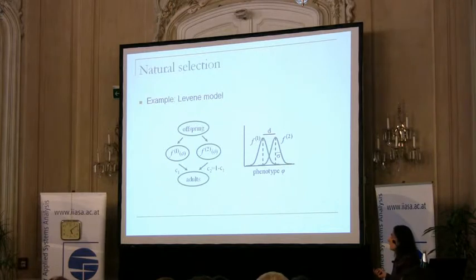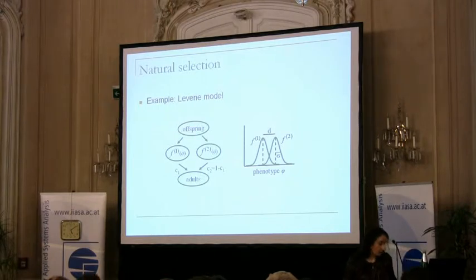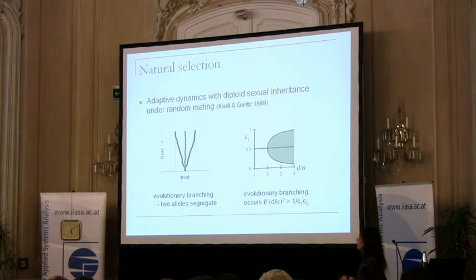And then mating is either random, or if we already introduce assortativity, then these adults form a single mating population but mate assortatively with respect to the magic trait. Now we chose this very simple example because its population genetics is extremely well known, and also its adaptive dynamics is well known under diploid, sexual reproduction, and random mating.